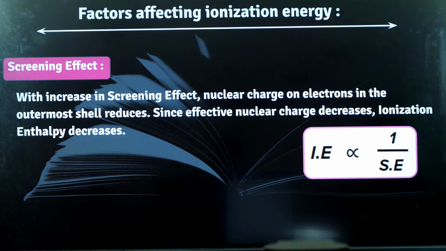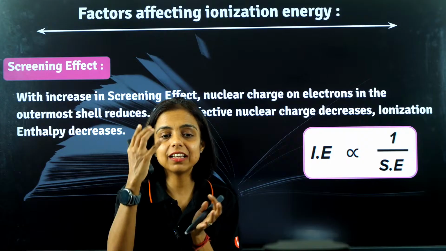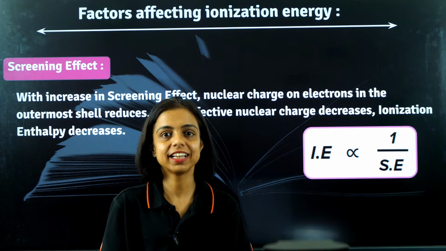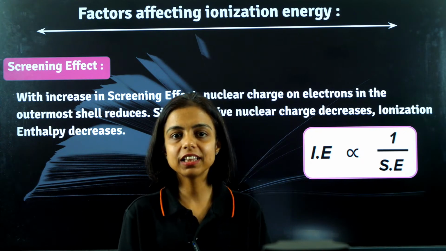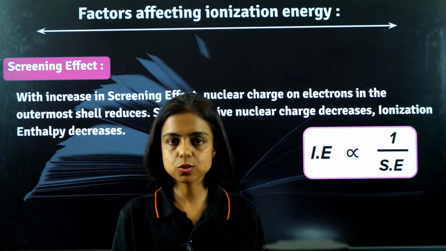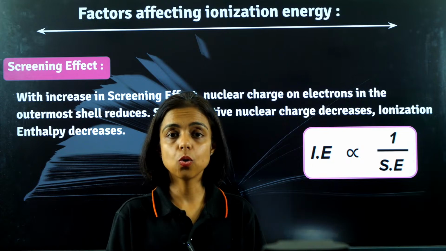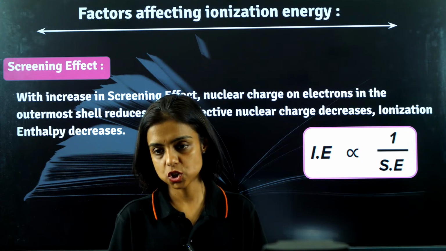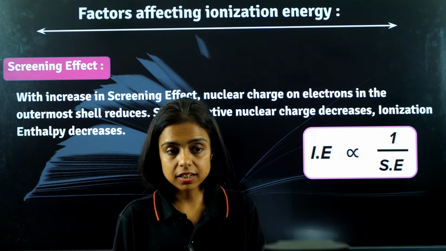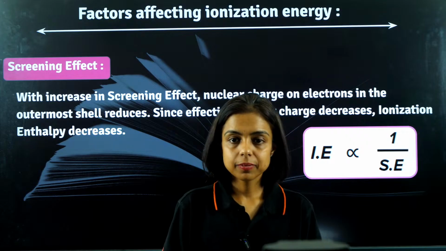Okay. Next, screening effect. Now, shielding, screening. Inner electrons are saving the valence electron from the nucleus. They are shielding, they are protecting. If they are very good in shielding, inner electrons are screening the valence electron from the nuclear charge. What does that mean? That means the hold of the nucleus on the valence electron is less. That means that electron can go out easily. So the more effective the shielding, the lesser the ionization energy, because the inner electrons are shielding the atom from the nuclear charge.